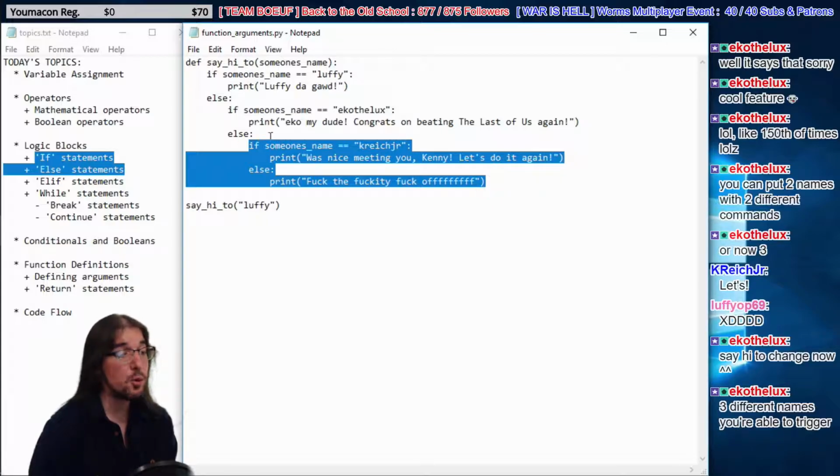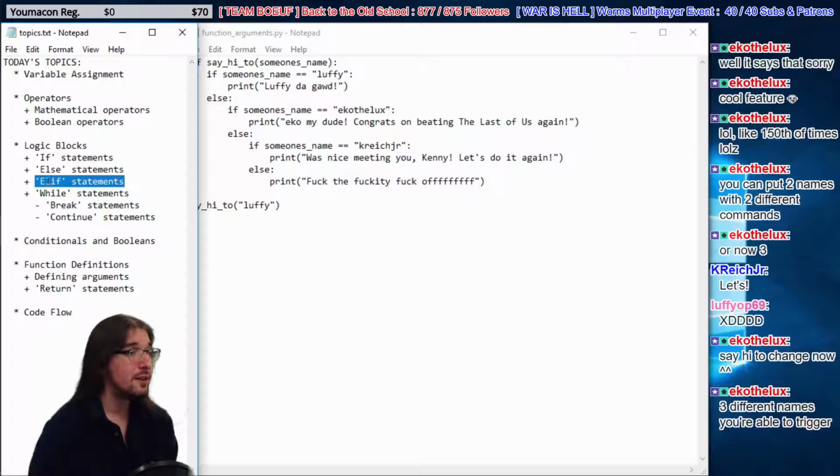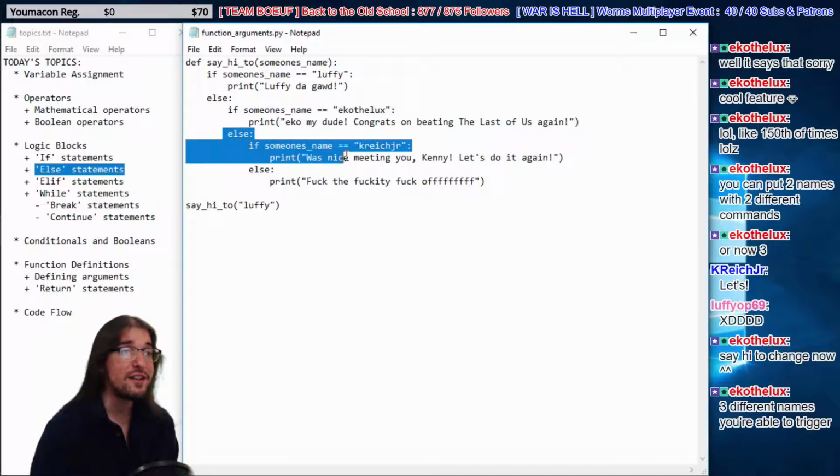As you can see, it's becoming more and more complex. Every time we ask another question, we indent further. Eventually, it's going to go way off the screen. It's going to be way over here on the far right. We're going in deeper and deeper. Well, thankfully, Python supplies what's called an elif statement. We learned about ifs. That runs if it's true. We learned else, which means that it'll only run if the preceding if statement is not true. So run this if true, else run this. Elif is a combination of else immediately followed by an if.